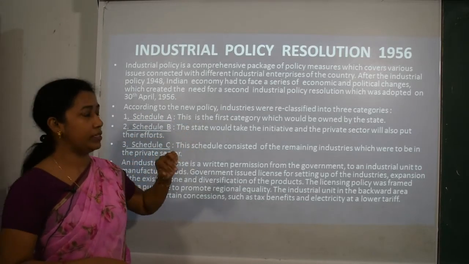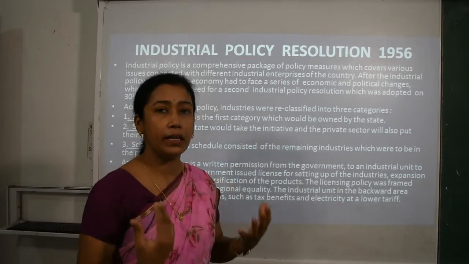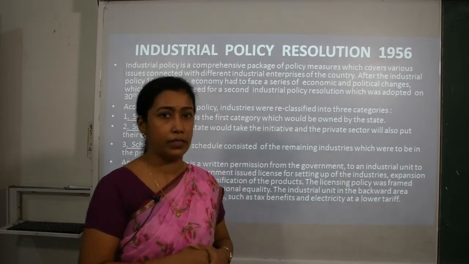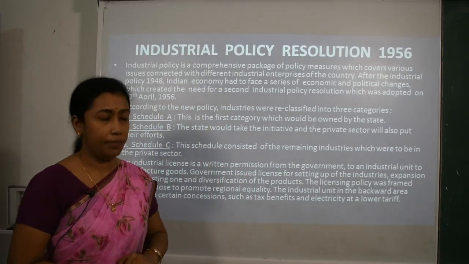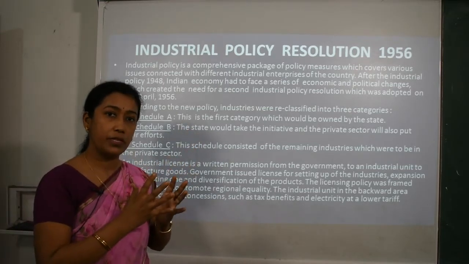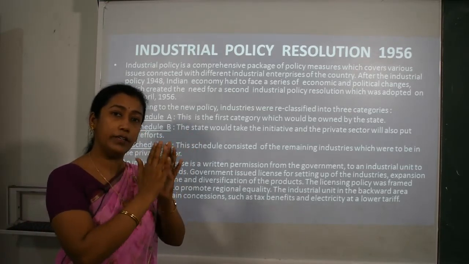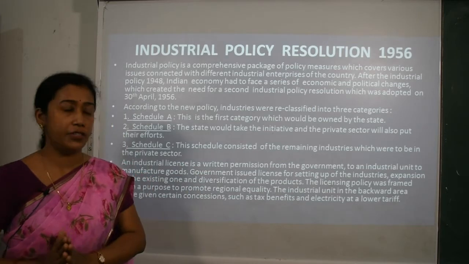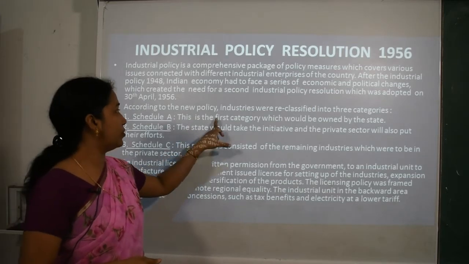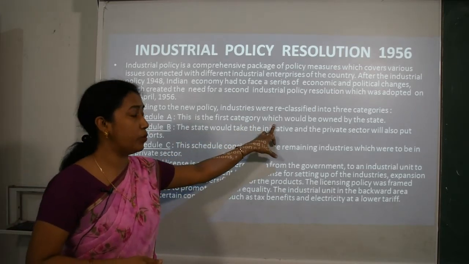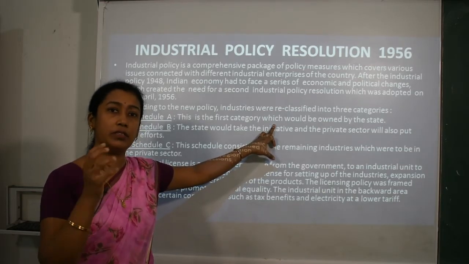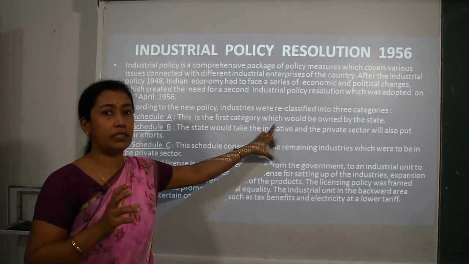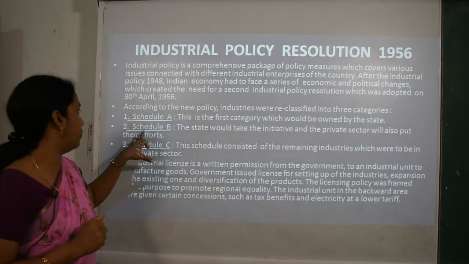According to the new policy, the industries were reclassified into 3 categories, that is Schedule A, Schedule B and Schedule C. Accordingly, some industries were placed in Schedule A, then Schedule B and Schedule C. The first schedule, the first category, should be owned totally by the state. That means the ownership and control is in the hands of the state government only.